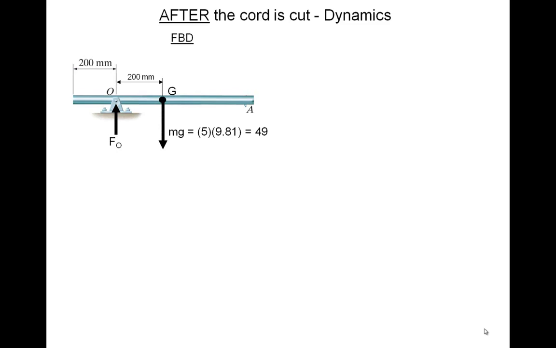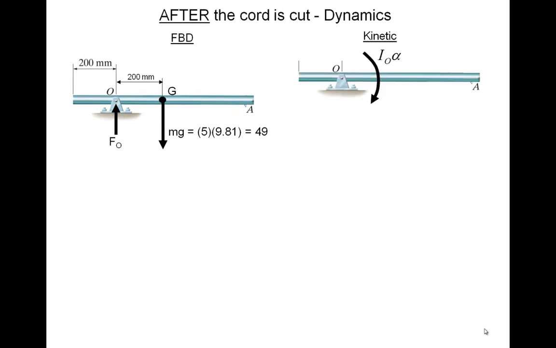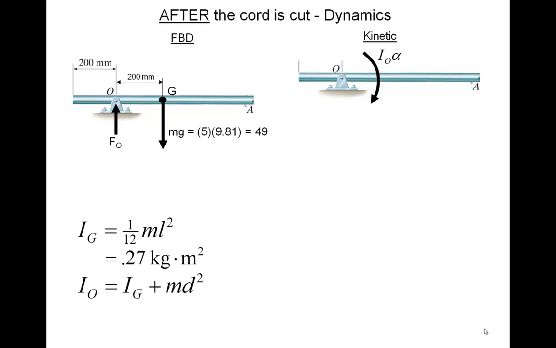Now let's take a look at what happens after the cord is cut, or the instant that the cord is cut. We'll do a free body diagram. We can do a kinetic diagram, and this is one of the possible kinetic diagrams. And notice, since O is a fixed axis, we can do a parallel axis shift on the moment of inertia and say IO alpha. So let's compute that IO using the parallel axis theorem.